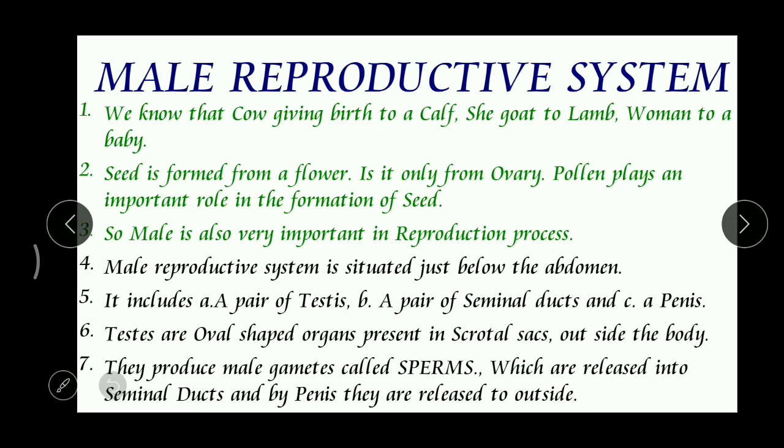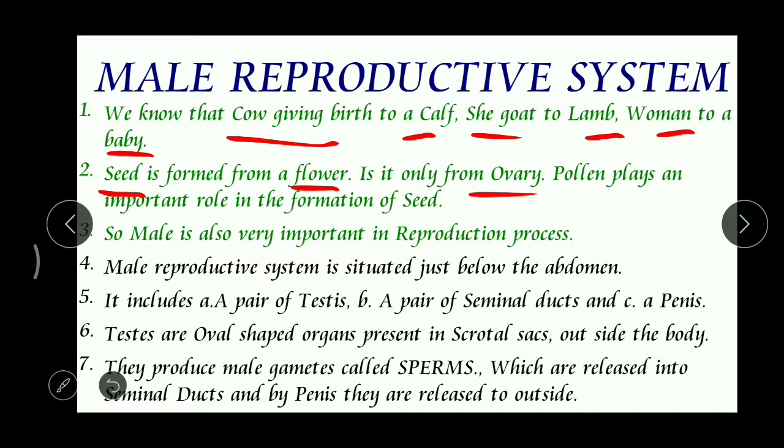Whenever we take different types of animals, for example, the cow giving birth to a calf, a sheep to a lamb, and a woman to a baby, this is quite common. Even in plants, a seed is formed from the flower. Is the seed formed only from the ovary?